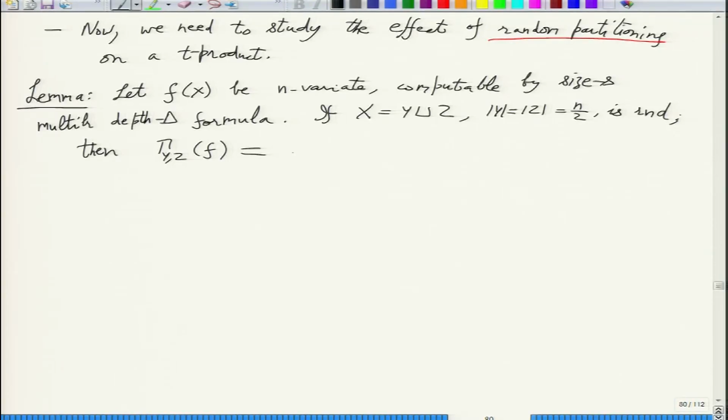So ultimately the proof will boil down to only studying a T product, and what we'll get in the end is that the measure on f is essentially 2 raised to n by 2 times